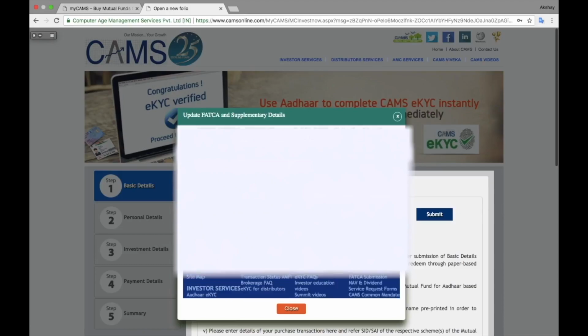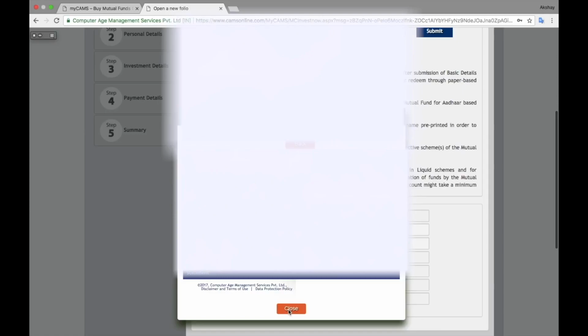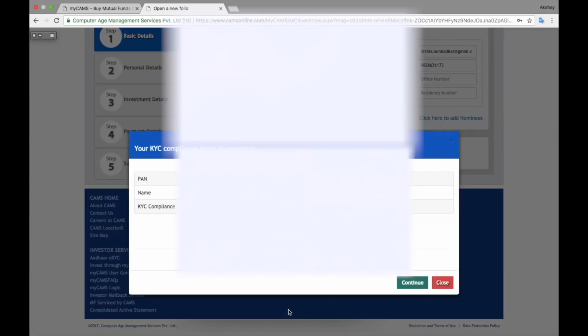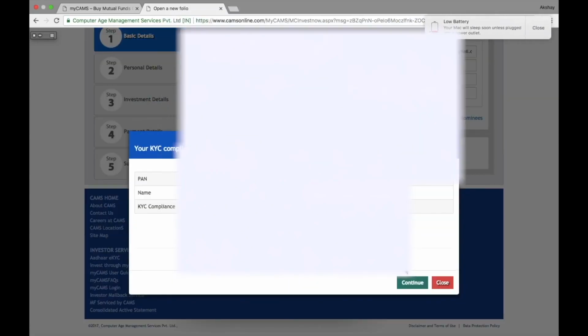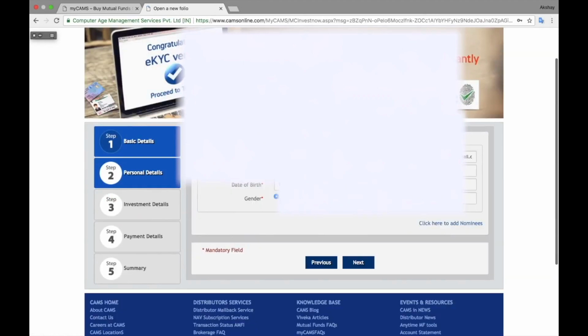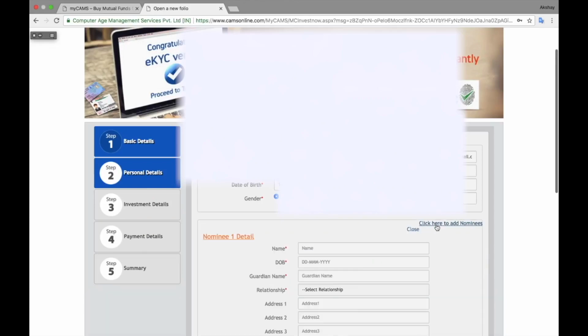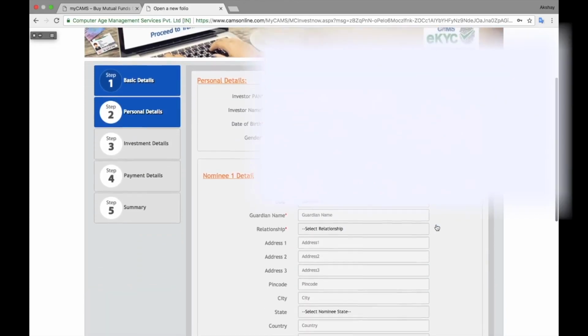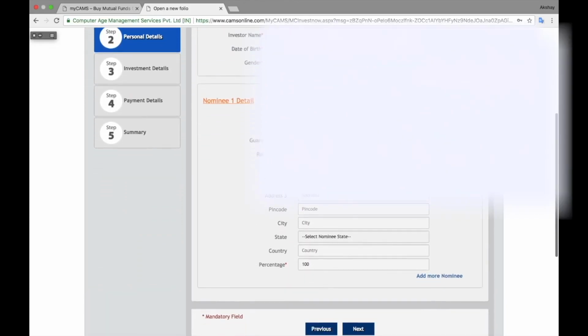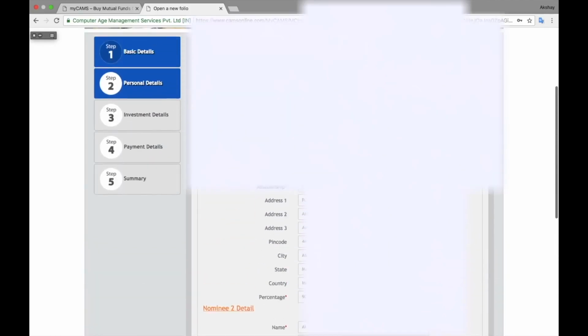Same details, nothing else. All are the same basic details. Once you close it, now you have to click on continue. Now you can add nominees here. You can add more than one nominee, and you can write the amount of share, like 90% to the first nominee and 10% to the second nominee or whatever.